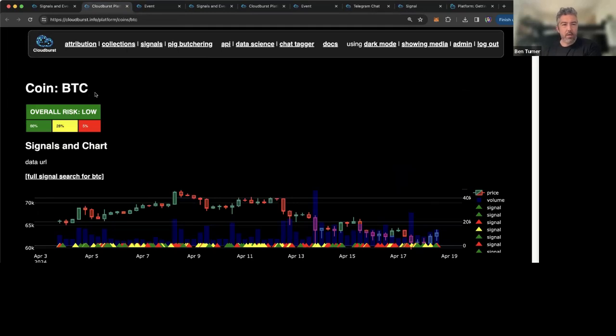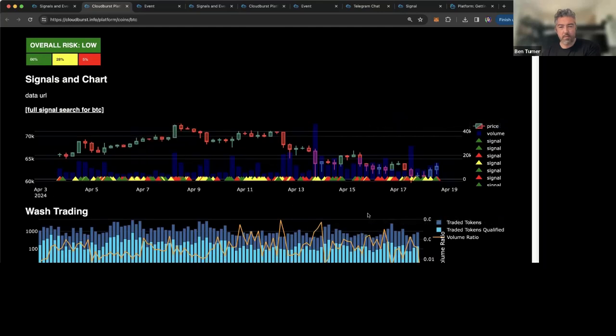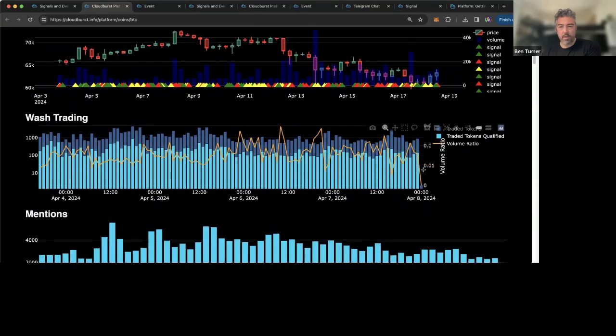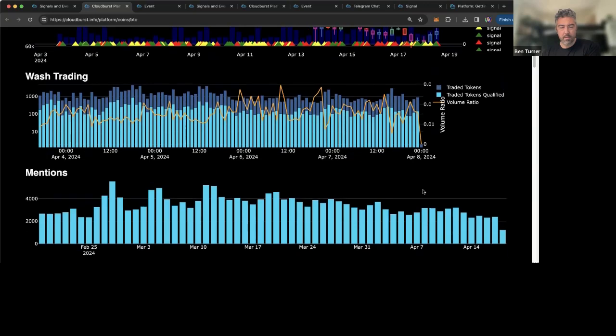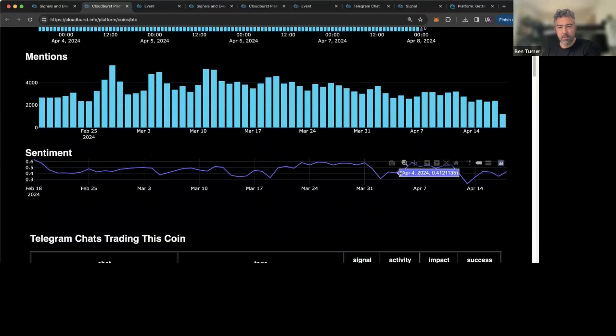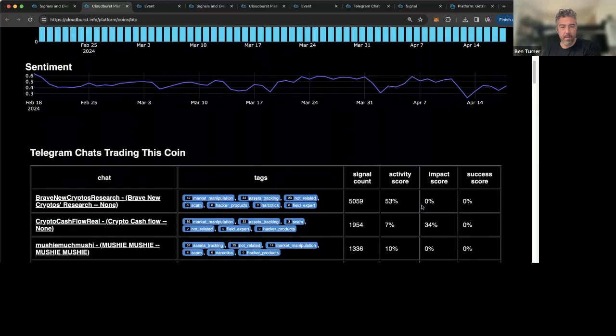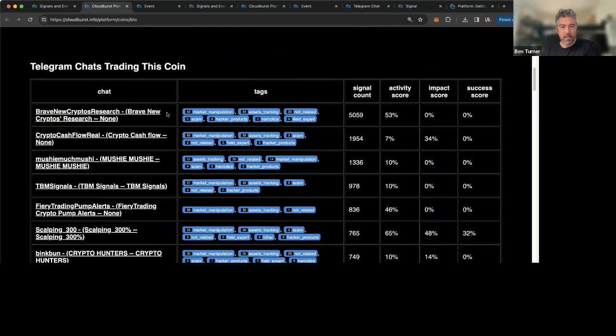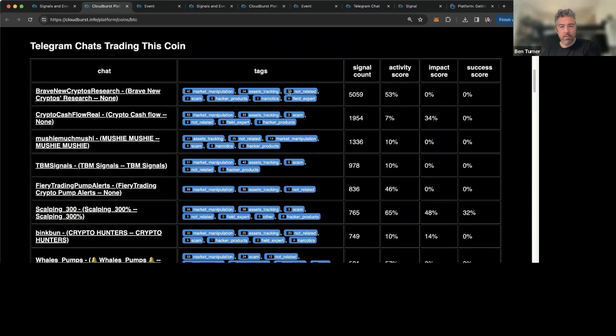You can go to the coin itself, Bitcoin. We assess this to be low because the people trading it are not moving the market very effectively relative to normal trading activity. But you can look at the level of wash trading. We can see by this yellow orange line that the ratio of wash trading is very low, which we would expect. You can also see the number of mentions of Bitcoin in all of our data, as well as the sentiment of those messages about Bitcoin. And then finally, we can see the chats that are trading the most in Bitcoin and what the composition of those chats is as well.